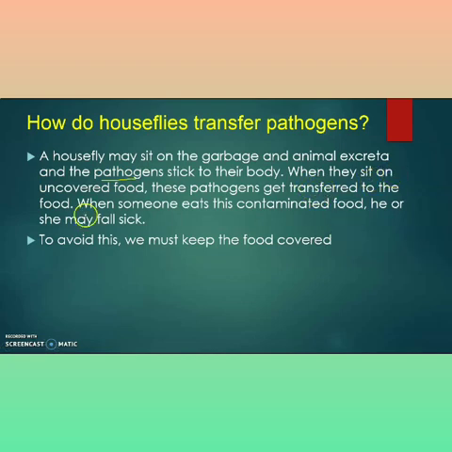When they sit on uncovered food, these pathogens get transferred to the food, because they are generally found in dead and decaying areas or garbage. The housefly transfers the pathogens from the garbage area to our food. When someone eats this contaminated food, he or she may fall sick. To avoid this, we must keep the food covered.